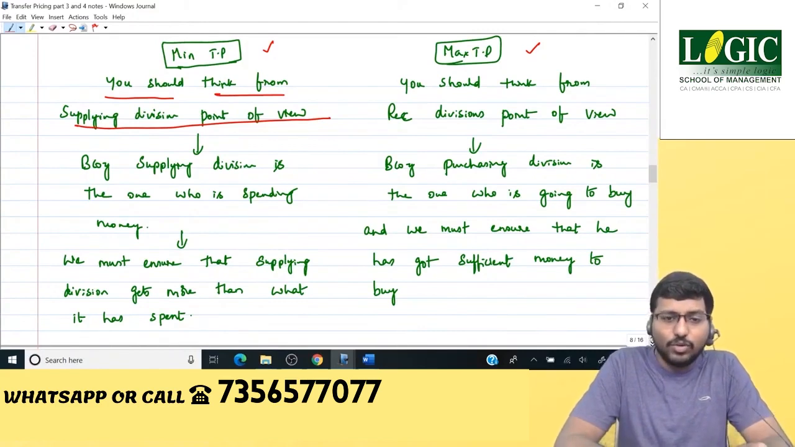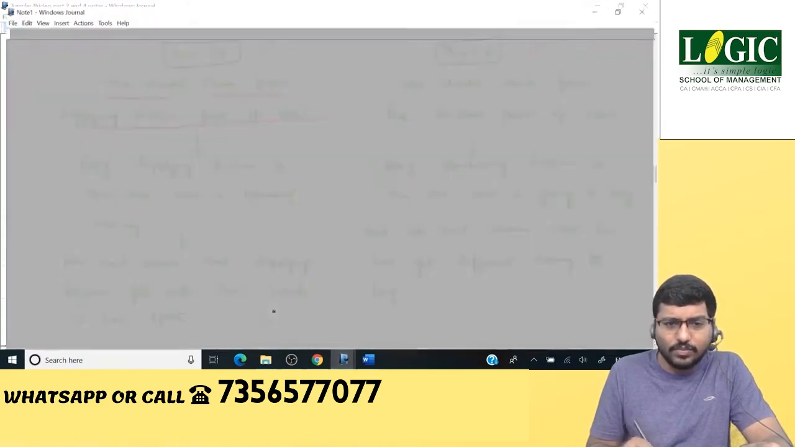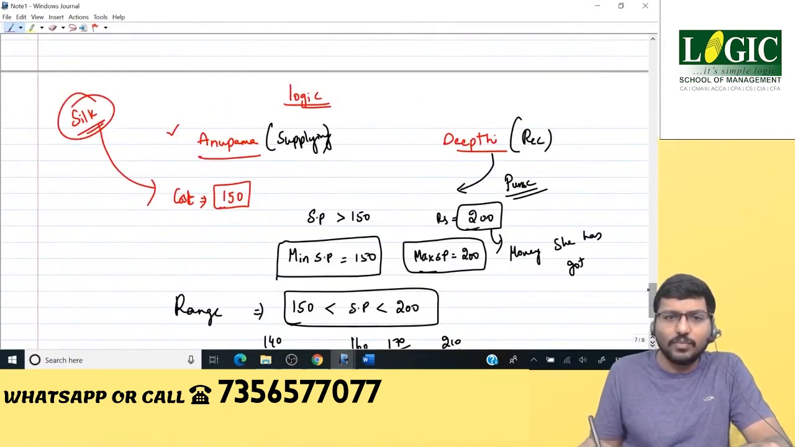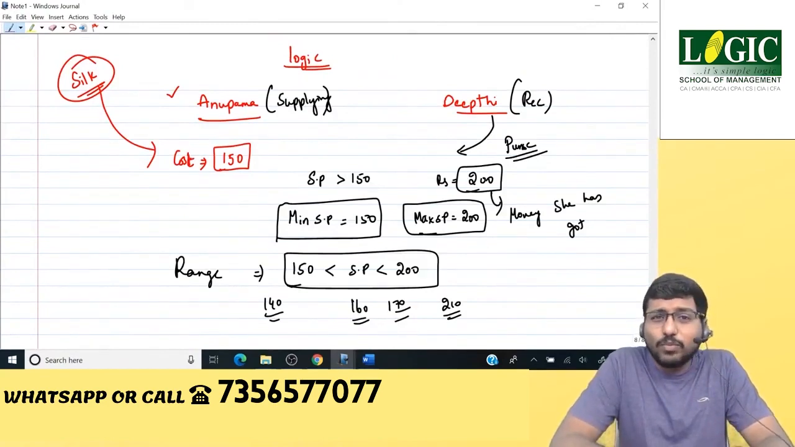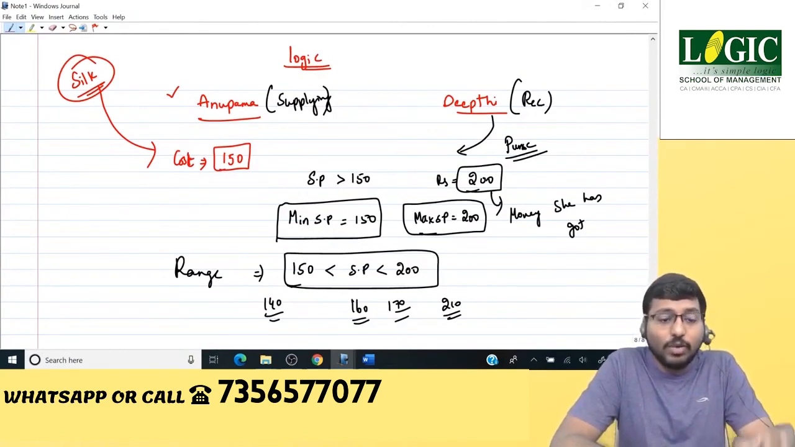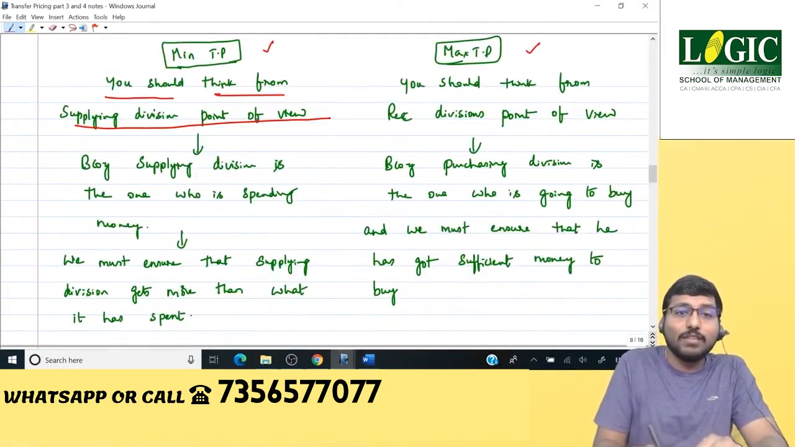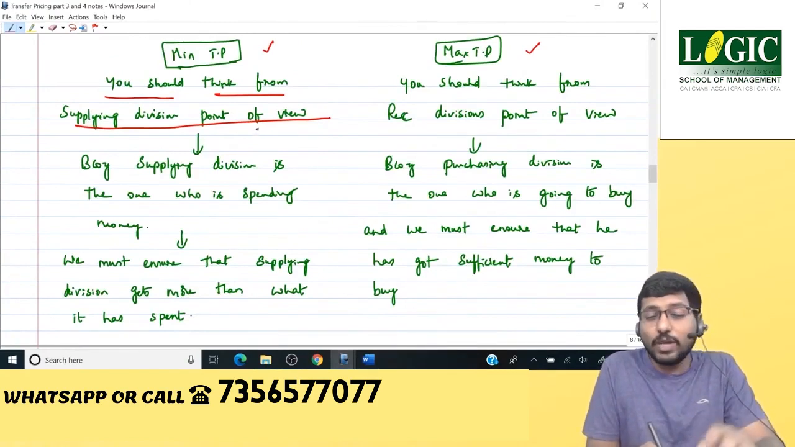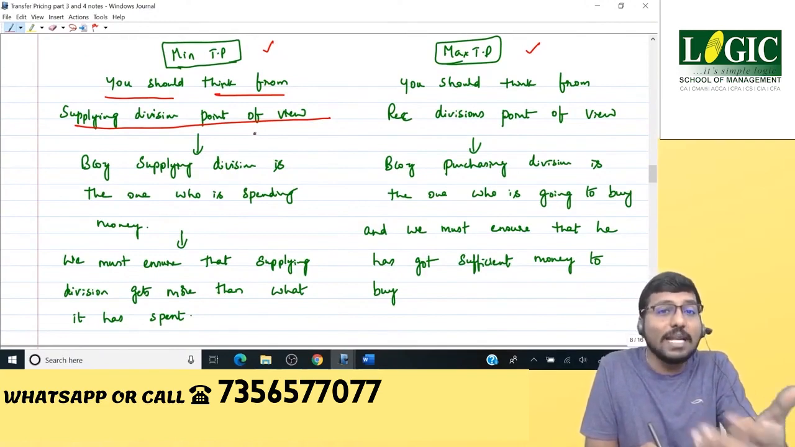In the example that I've told you, let's go with that example. In this example, Anupama is the supplying division. Anupama is the one who has bought the chocolate. Therefore, when you're trying to fix minimum TP, you should think from Anupama's point of view. Why? Because Anupama is the one who has spent the money. That is 150. Therefore, when you're trying to fix minimum TP, you should always think from the supplying division's point of view, because they are the one who has spent the money.